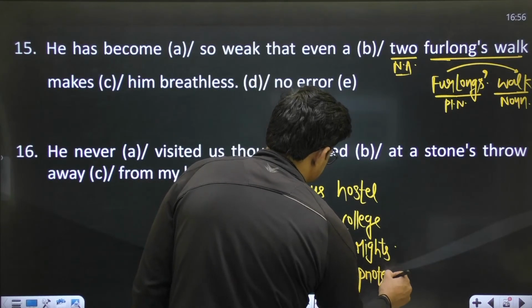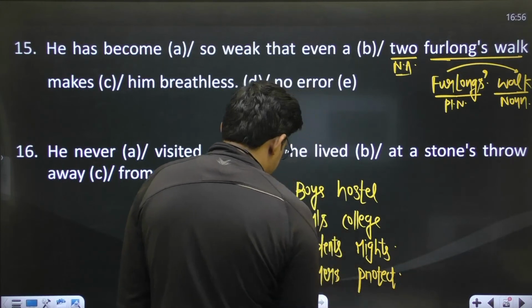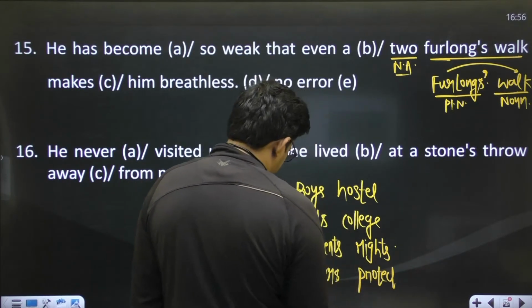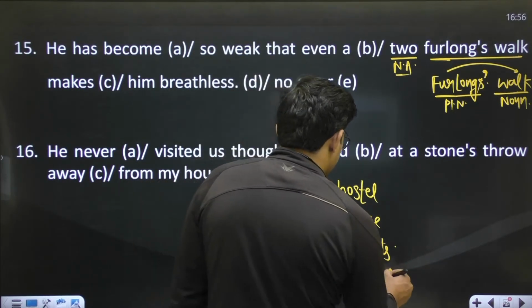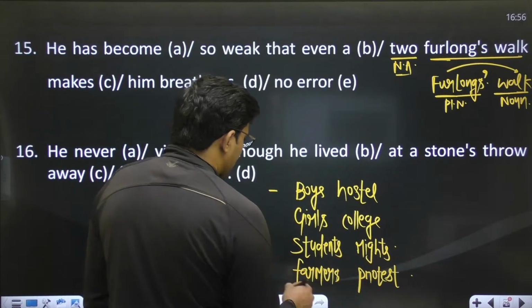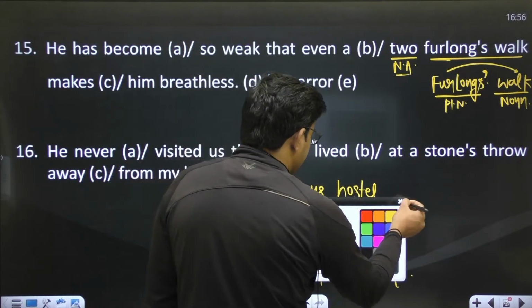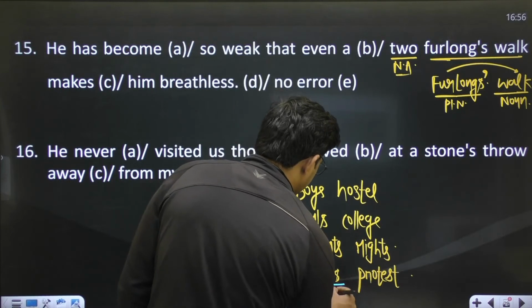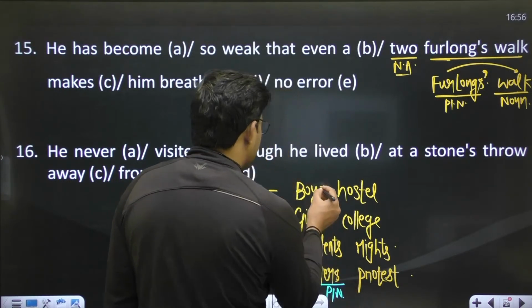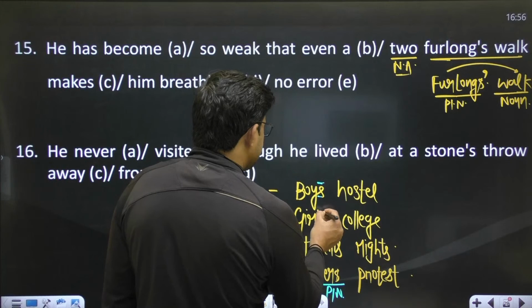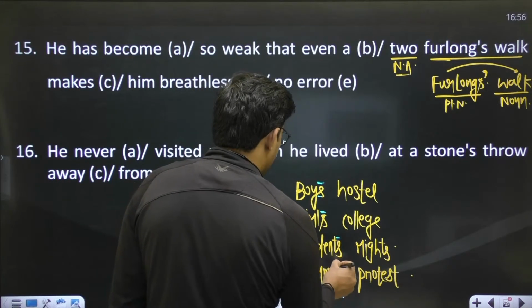These are some examples of plural nouns, right? And you know it very well. In all the examples, these are plural nouns, whether you talk about boys, girls, students, or farmers.